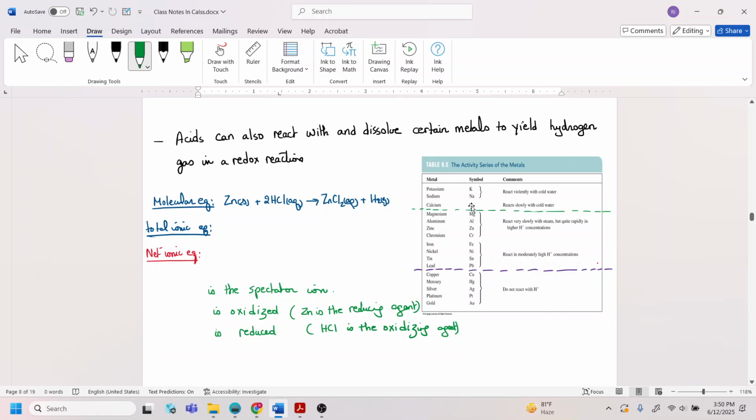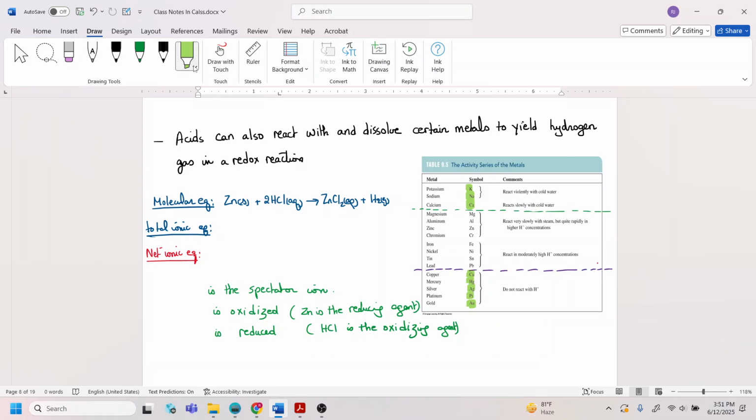We have some metals that are very reactive in the presence of water, for example sodium, potassium, and calcium. These metals react vigorously with water. Now, copper, mercury, silver, platinum, and gold are non-reactive in the presence of an acid. So copper has no reaction when you put it in acid. Same thing for mercury, silver, platinum, and gold. They do not react with acid.